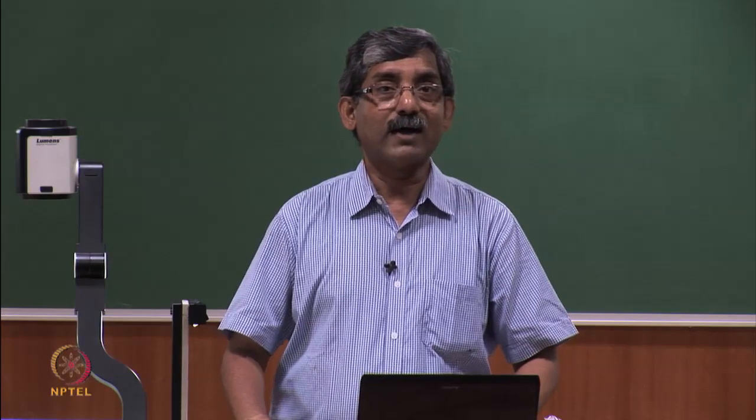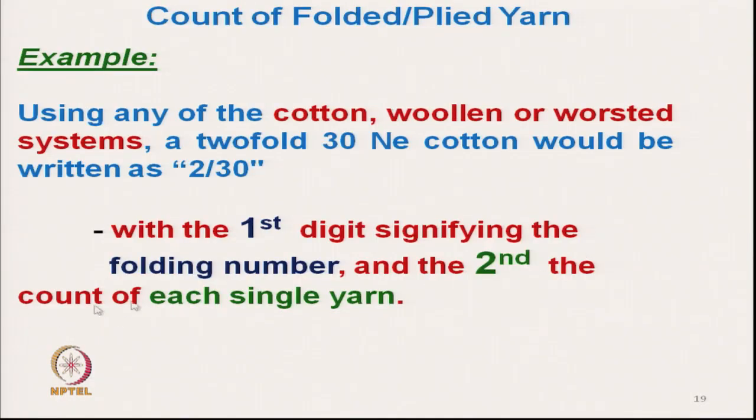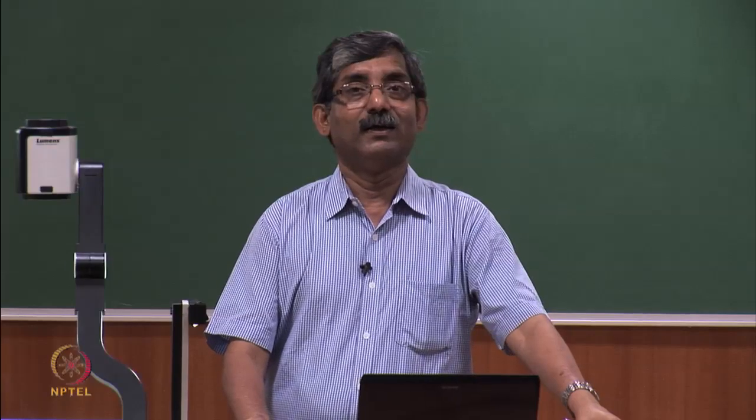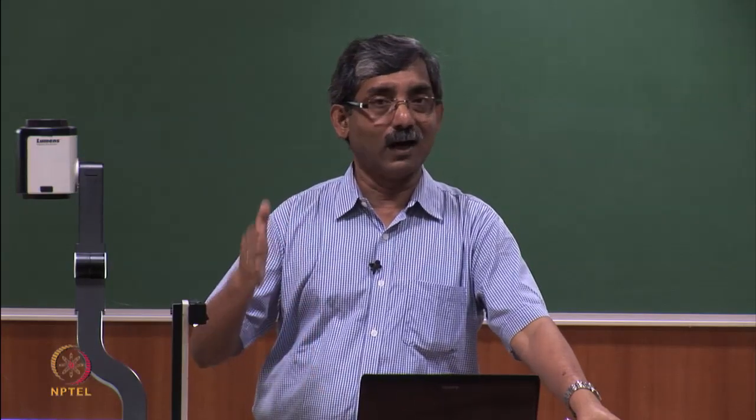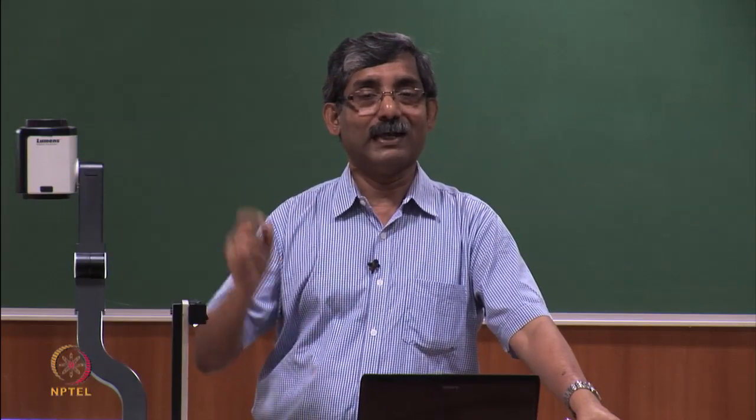Here the first digit signifies the folding number. So, in 2/30s, the 2 is the folding number, and the second digit is the count of each yarn in that system. Now, the problem is that this system requires all the individual yarn counts to be exactly the same.